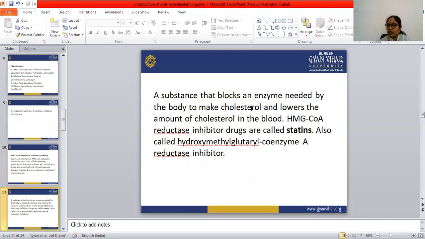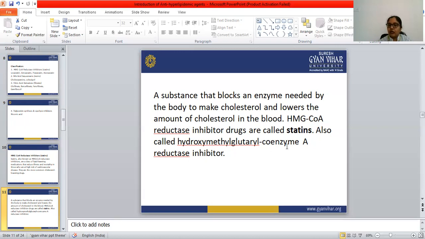When cholesterol synthesis is prevented, the amount of cholesterol in the blood also decreases. This HMG-CoA is also known as hydroxymethyl glutaryl coenzyme.